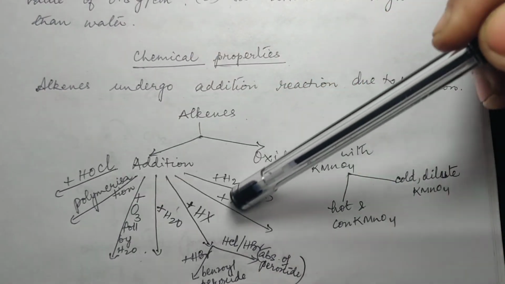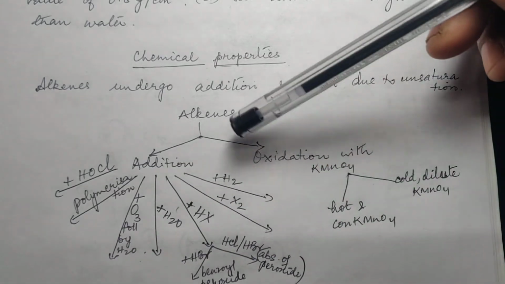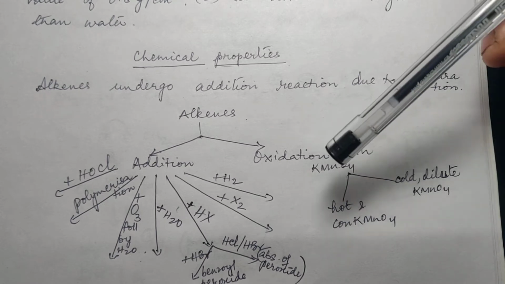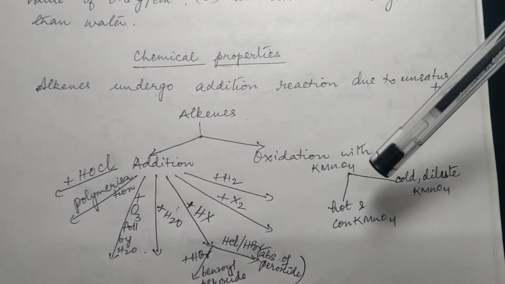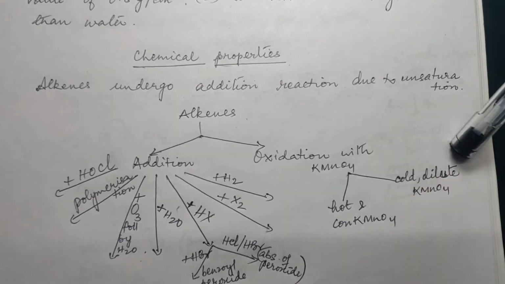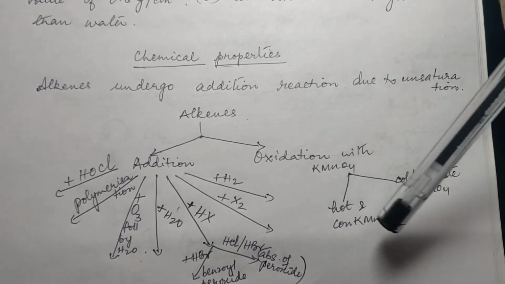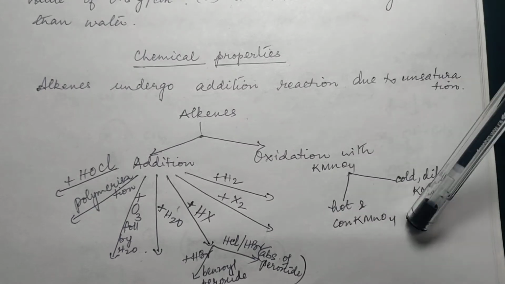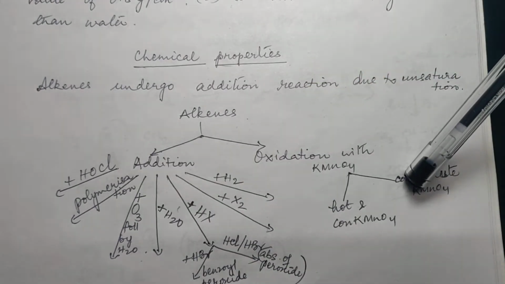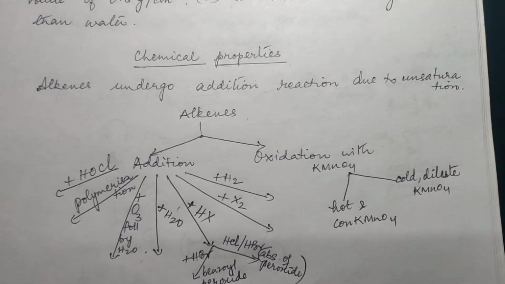Now all these are addition reactions, right? And apart from that, it also undergoes oxidation because of the double bond present. It is susceptible to oxidation. Now under this category, you will study oxidation with cold and dilute KMnO4 and with hot and concentrated KMnO4. So these reactions you are going to see now one by one. Now let us see the first one.